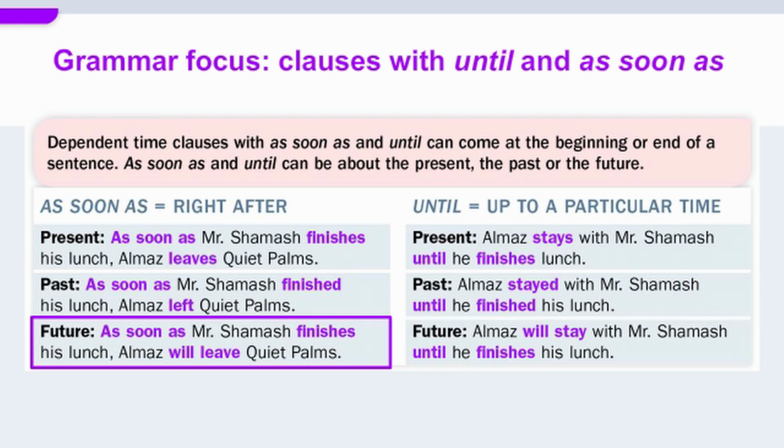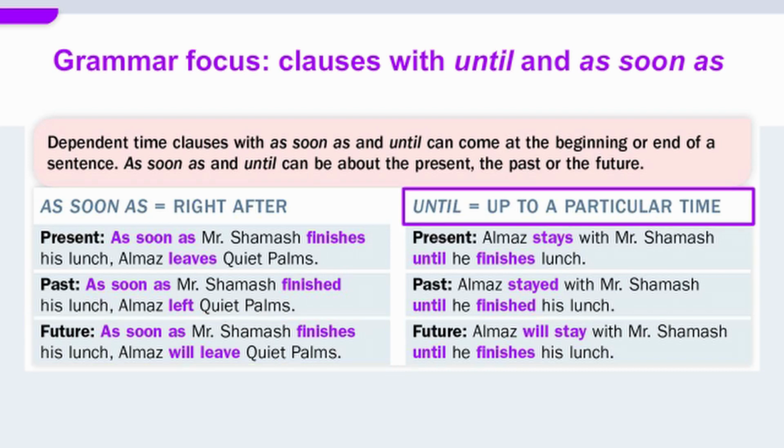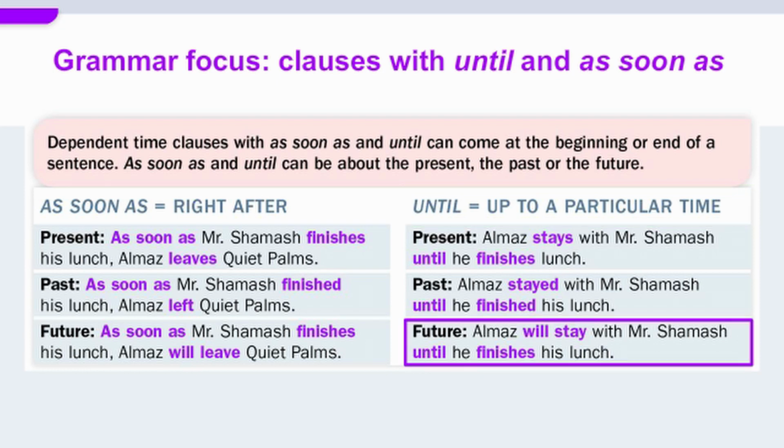Future. As soon as is the same as right after. As soon as Mr. Shamash finishes his lunch, Almaz will leave Quiet Plains. Until is the same as up to a particular time. Almaz will stay with Mr. Shamash until he finishes lunch.